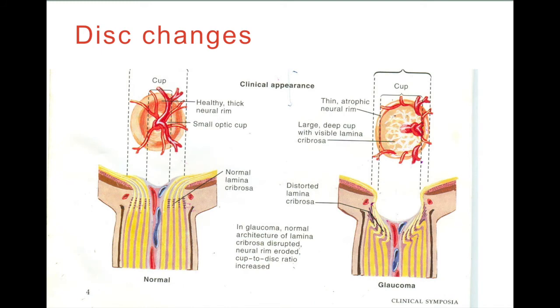Disc changes typical of glaucoma are a large cup, that is increased CD ratio, which is on your right side as compared to the left side which is normal. There is a thin atrophic neural rim, a large deep cup with visible lamina cribrosa, distorted lamina cribrosa. These features are typical of glaucomatous cupping.